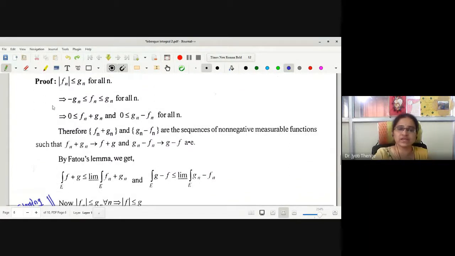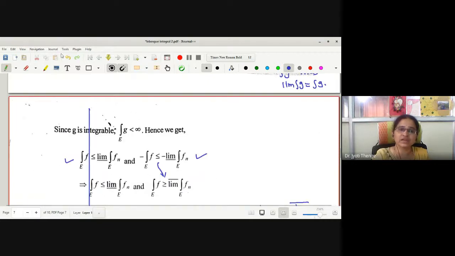Now, what is given here? Mod Fn less than or equals to Gn for all n, which implies minus Gn less than or equals to Fn less than or equals to plus Gn for all n. Therefore, which two non-negative functions are being constructed then? Is it Fn plus Gn?